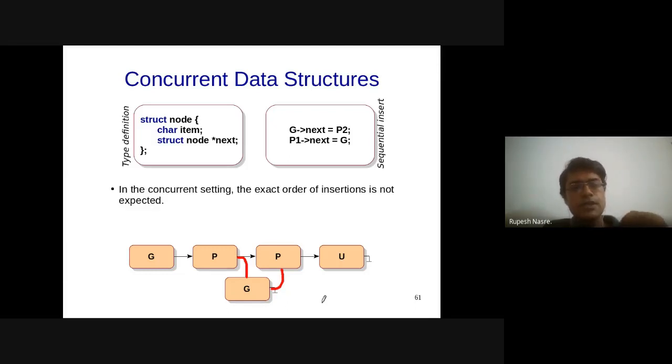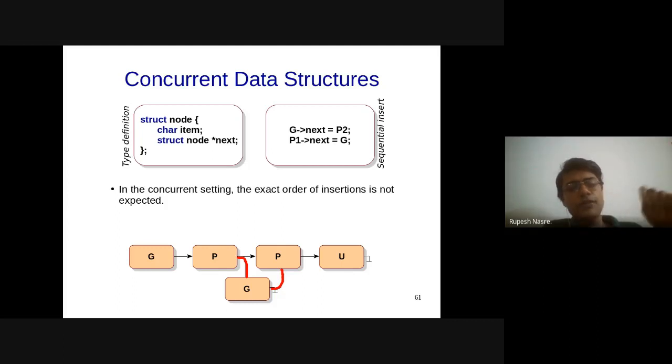So these are the two operations that I need to do in the sequential insert. My question is, how do you implement insertion? Because there are multiple insertions that are possible within the linked list at the same time, and the exact order of insertions is also not expected. Although we will say that G should be inserted between the two P's, that doesn't mean that you will always get GPGPU, because there might be another X which might also be getting inserted between the two P's.